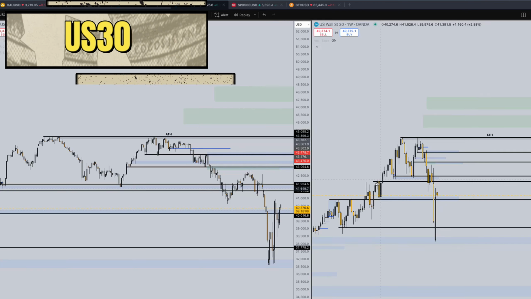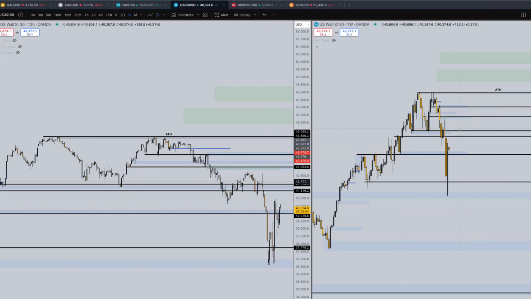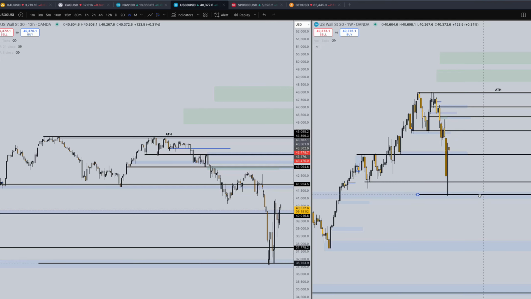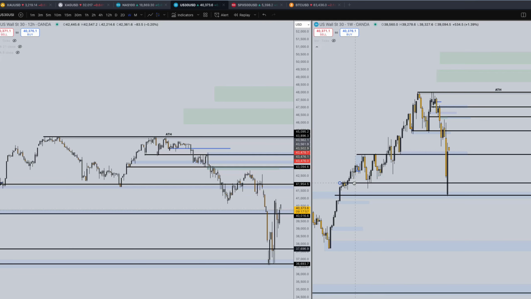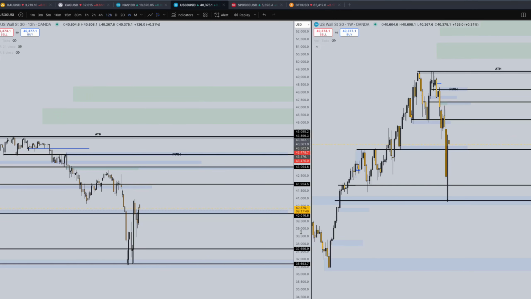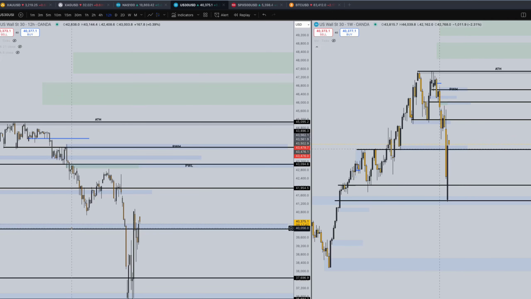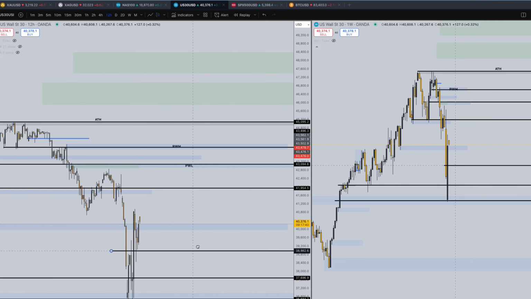Next, we'll be looking at the US 30 here. We need to update this chart as it's been a little bit since I have actually done an analysis on this, but we can see last week open heavily bearish. Same thing, swept liquidity, made it seem like higher time frame structure was broken, and then ultimately reversed. And ultimately looking to keep going higher this week. We can see that price opened bearish to start the week, but is looking to keep climbing higher. We can see that last week we closed with a strong bullish candle on the 12-hour time frame.